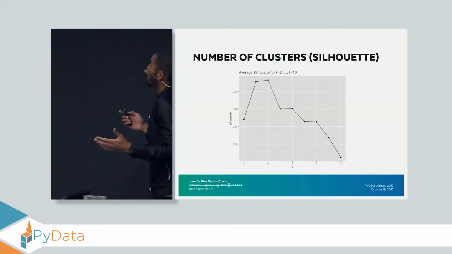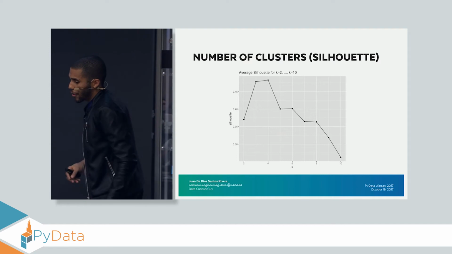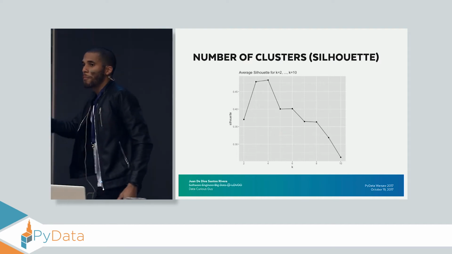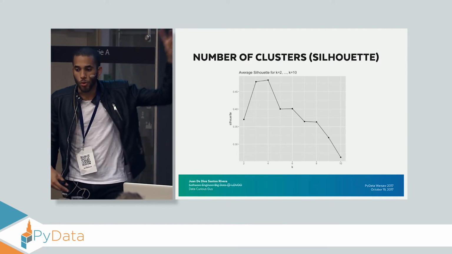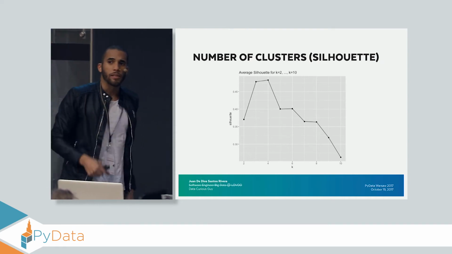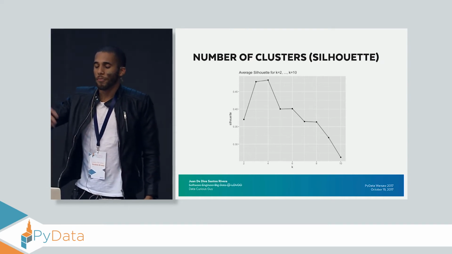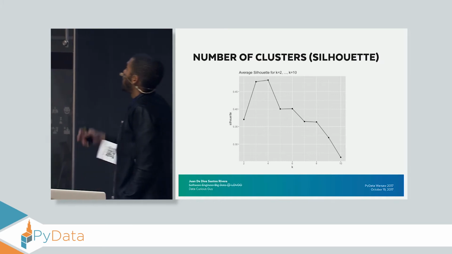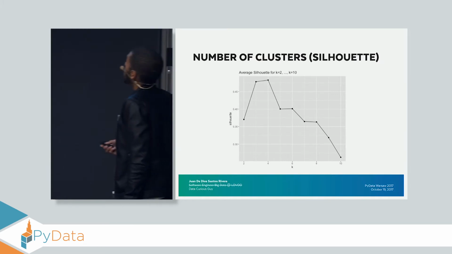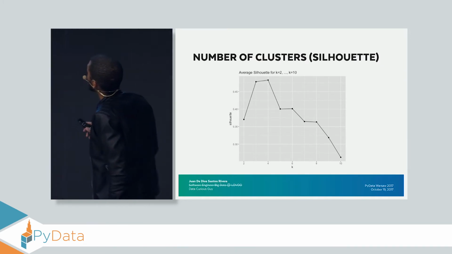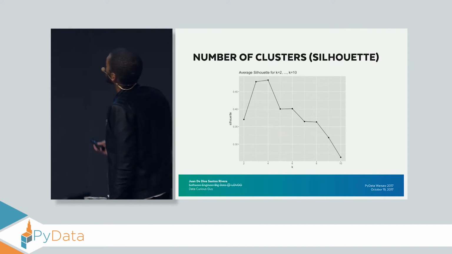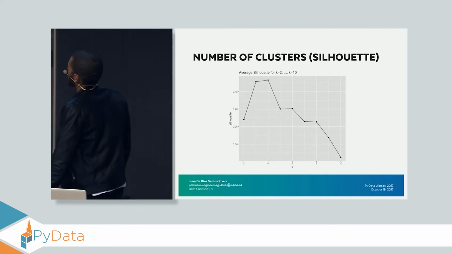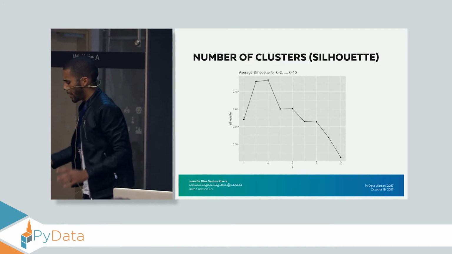And these are the results. So for doing this, I just fit my model using different values of k, in this case ranging from 2 until 10, and then I calculate the average silhouette of each one of the models, and this is how it looks like. And here, according to the silhouette, the best value is 4, with a value of around 0.48 or 0.50. 4, keep that in mind.